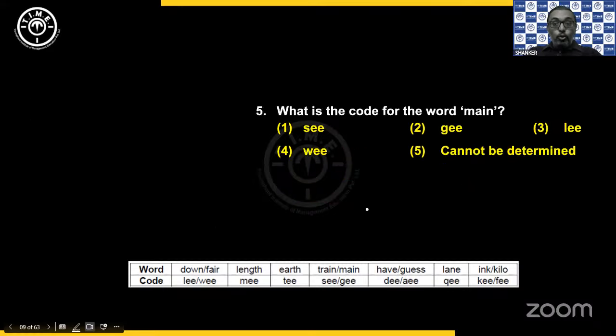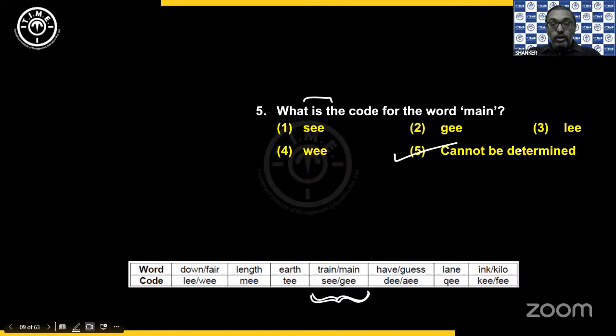Then, what is the code for the word main? Now, as you can check here, for train and main, I will not be able to get what code to be given exactly, because for train it is SEE or GEE. So same way for main is also SEE or GEE. Now, since the question is "is", it means it is definite. I need a definite code for it.